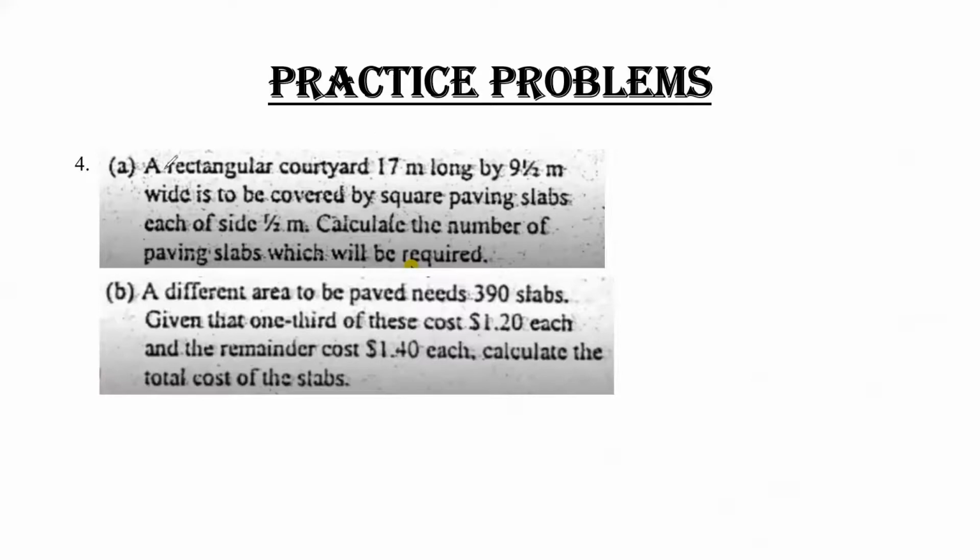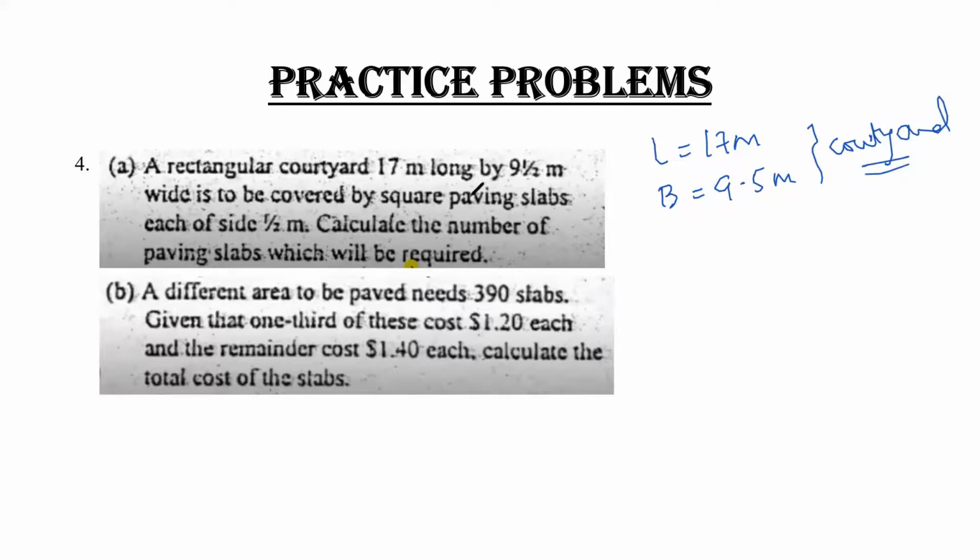Question number 4 part A says a rectangular courtyard 17 meters long by 9.5 meters wide. That means length equals 17 meters and breadth equals 9.5 meters. This is the value for the courtyard.